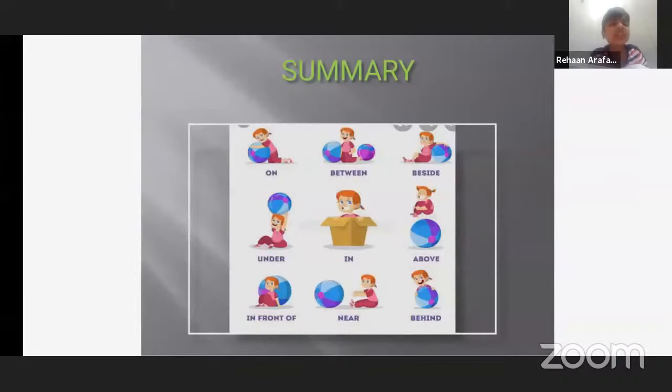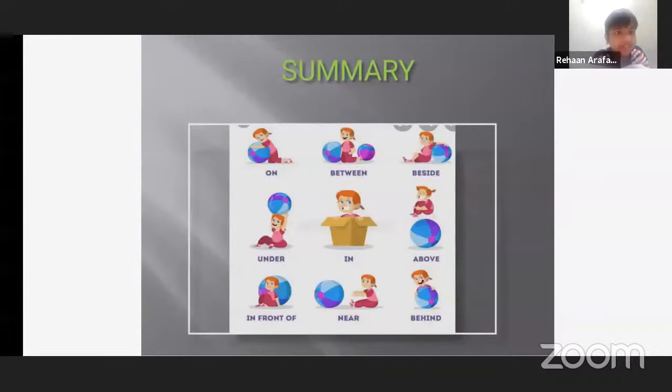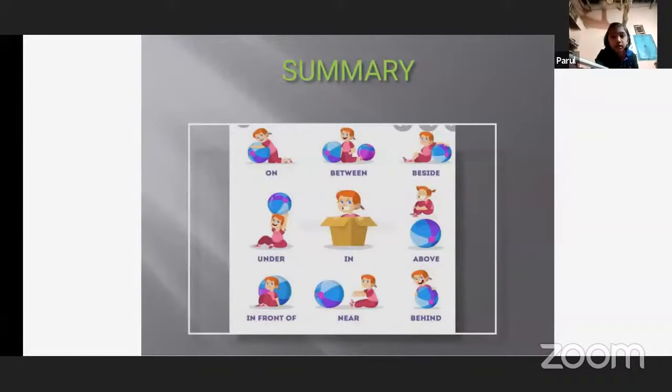Yes, teacher. Beside means touching the ball, very nearby. Next to the ball. In the fourth picture, the girl is holding the ball on her head. Yes or no? Yes, teacher.